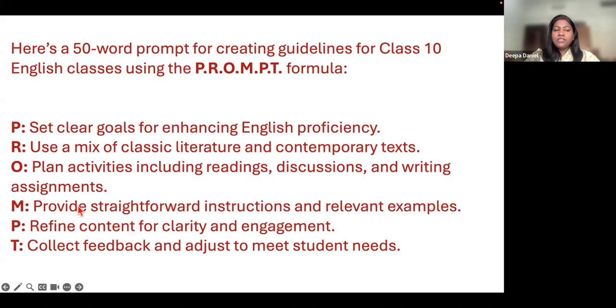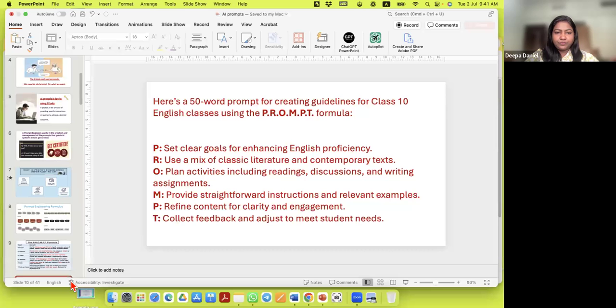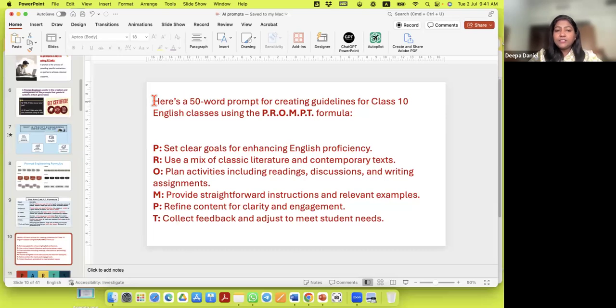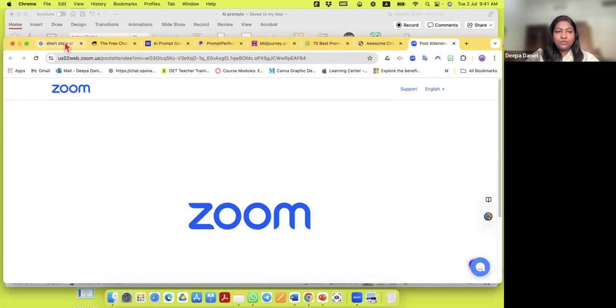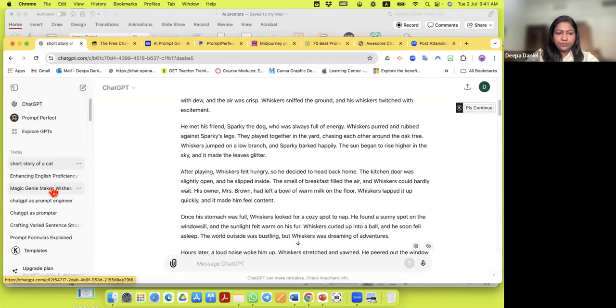Okay, so using this formula, I just want to show you, one minute. What I did here is, I said I want to use this prompt formula to create a 50-word English class for grade 10. So what I did is I went to ChatGPT. Let me show you what I did here.